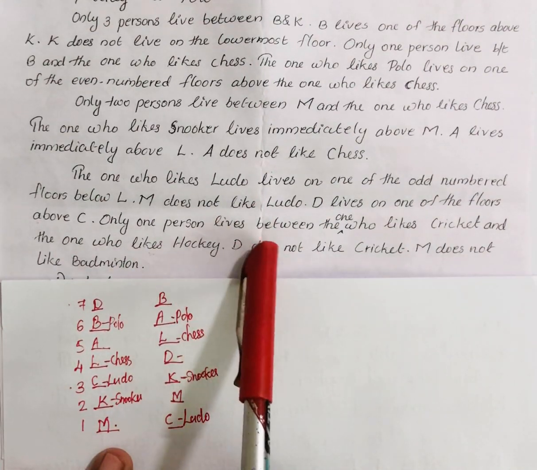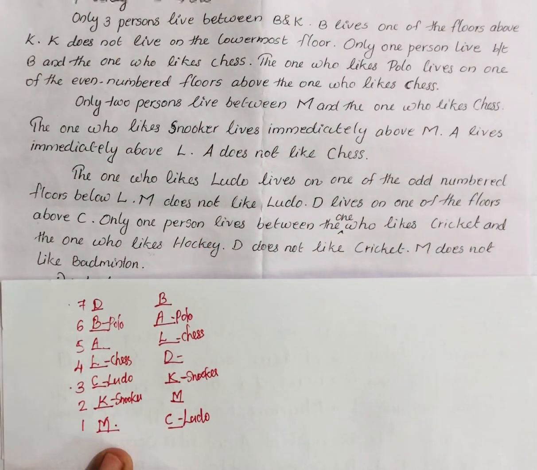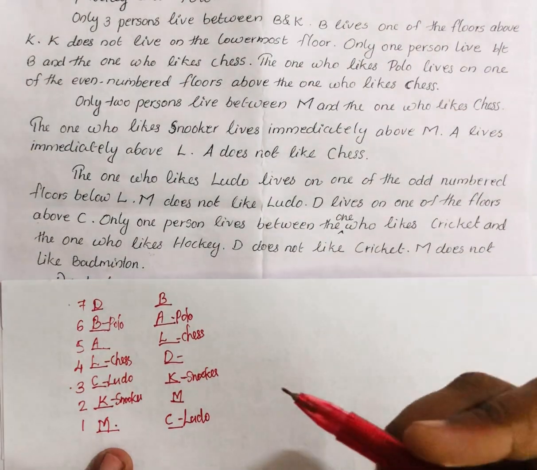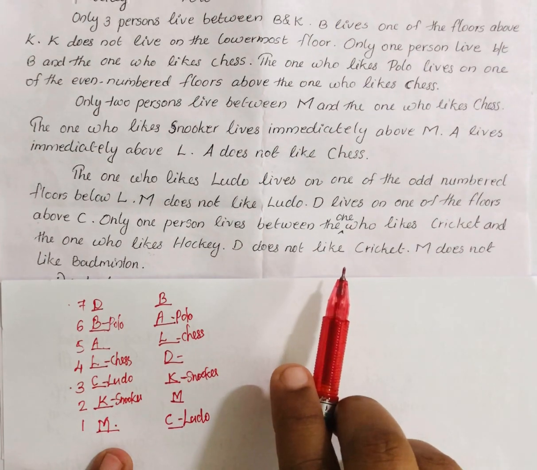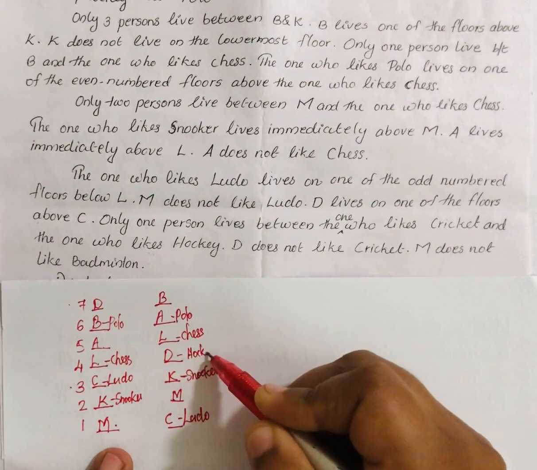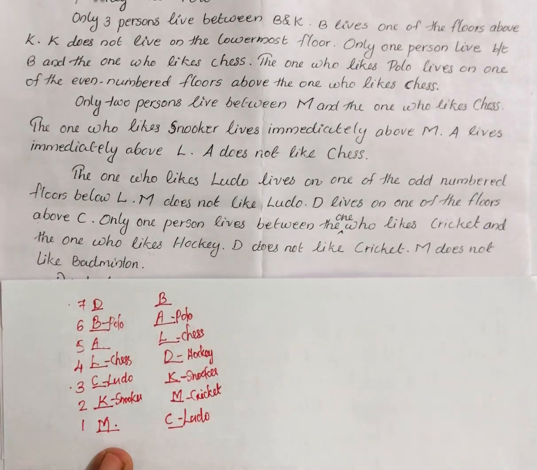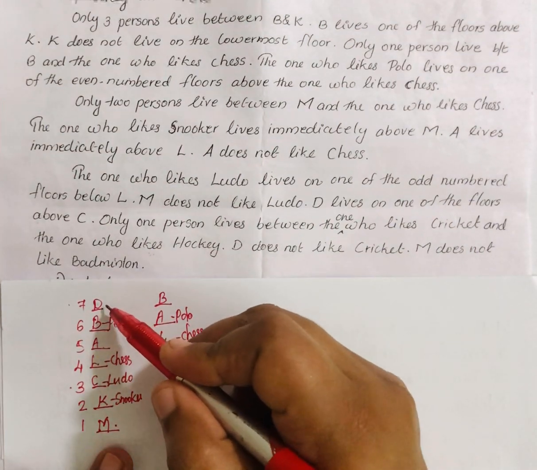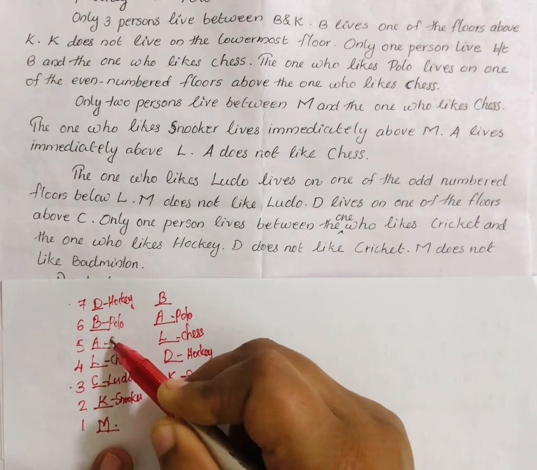Then only one person lives between the one who likes cricket and the one who likes hockey. Only one person between cricket and hockey. And one more thing is given, D does not like cricket. So here is not cricket. So here will be hockey and this will be cricket. Here also D is not cricket. So D is hockey and this one will be cricket.